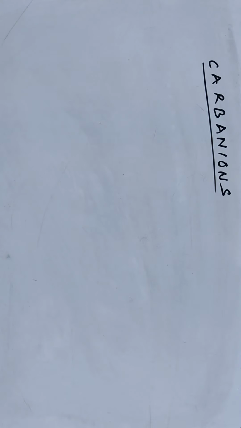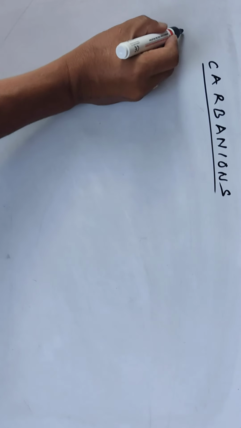A carbanion is formally defined as a carbon species, anionic, with a negative charge located on the carbon atom. So they are negative charge organic compounds. They are mostly conjugate bases, in the Bronsted sense, of organic compounds. They are formed by the deprotonation of a carbon atom. So I can write down here, a carbanion